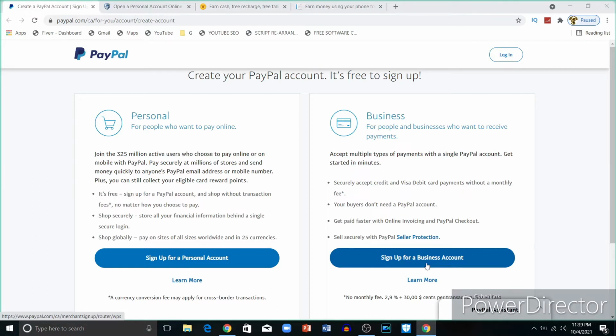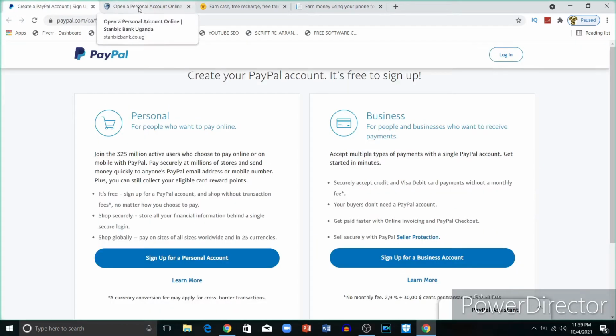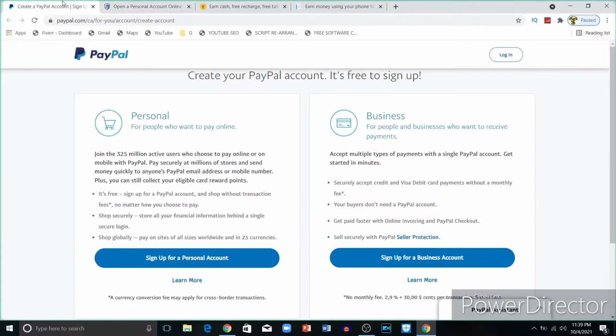If you can't get a PayPal account, you can go online and type in your browser, open an online banking account in my country. For example, in this case, I took Stanbic Bank, because this app will pay you either through bank transfer or through PayPal. So you're supposed to open an account. So let's go and see this app.